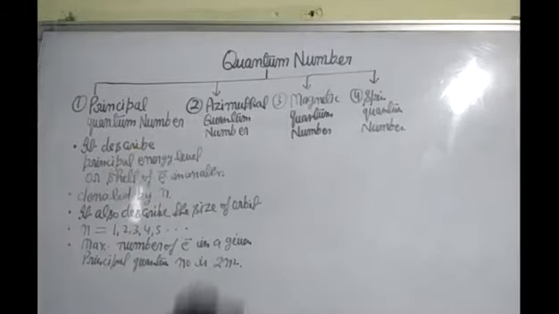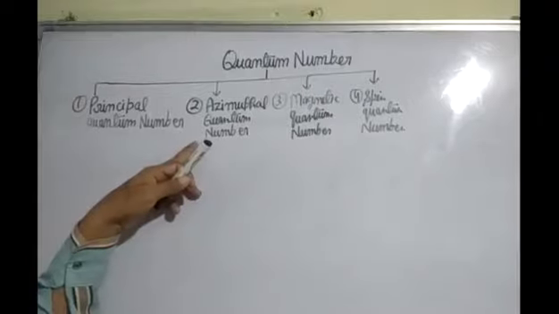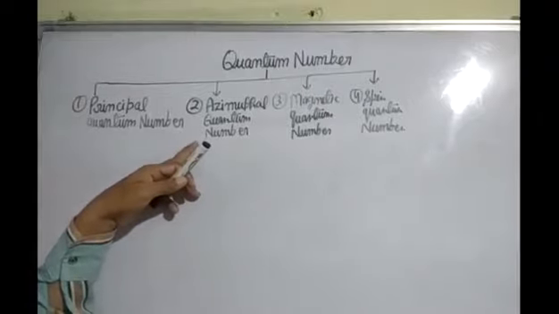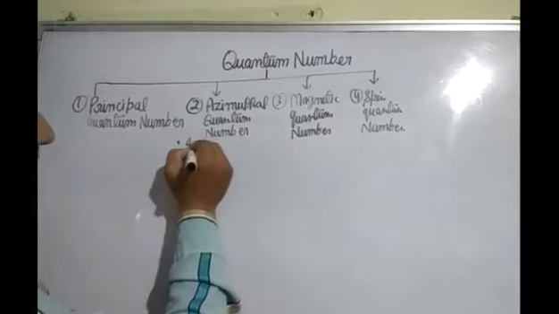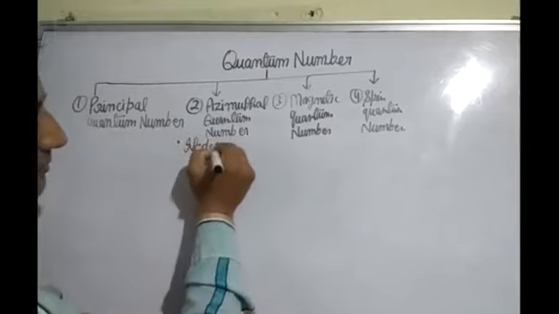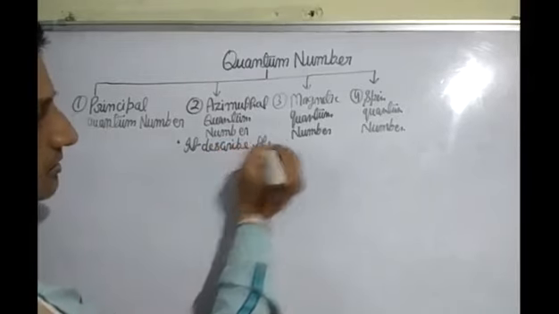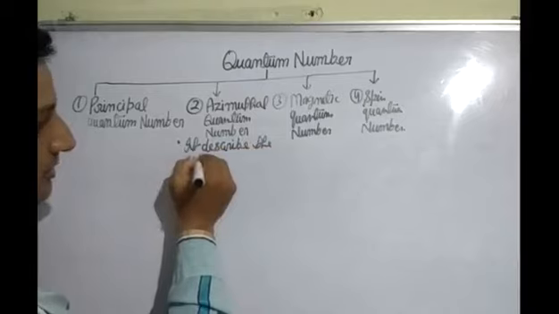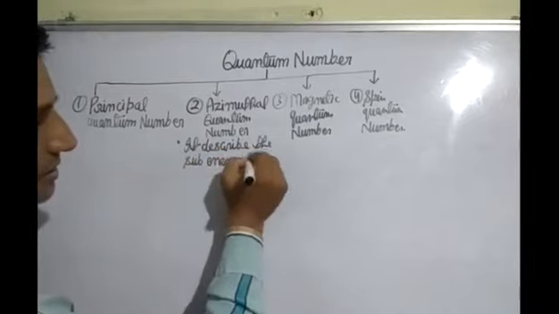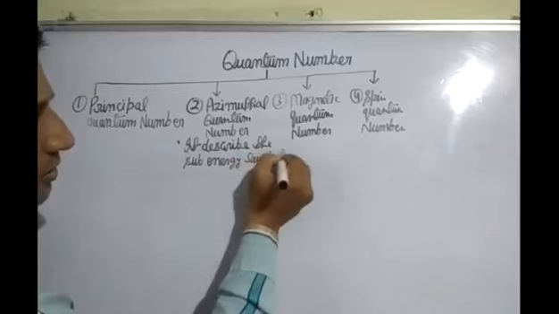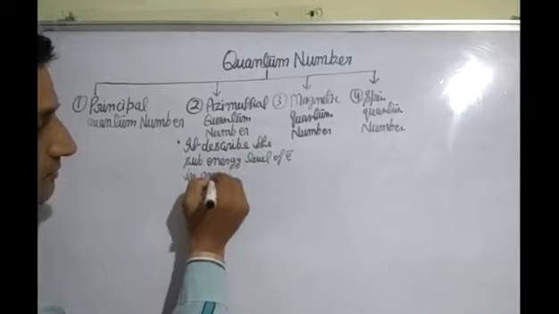Azimuthal quantum number describes the sub-energy level of electron in an atom.